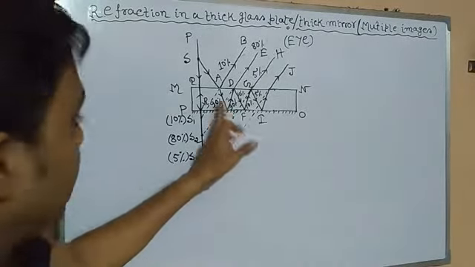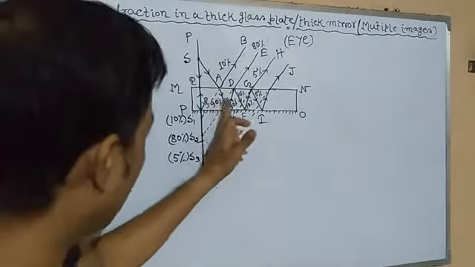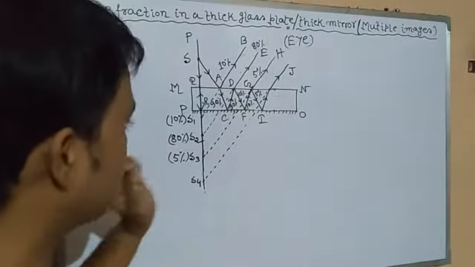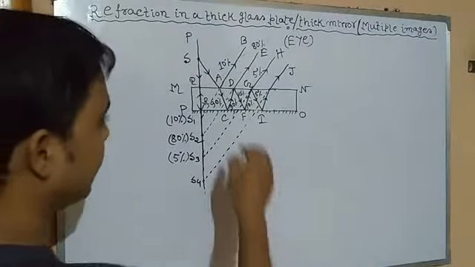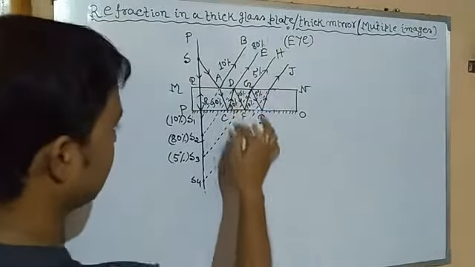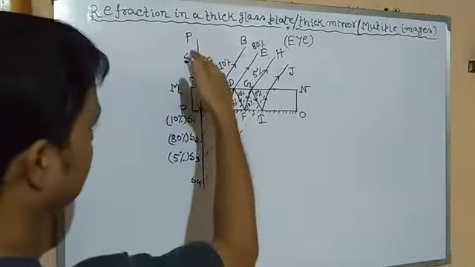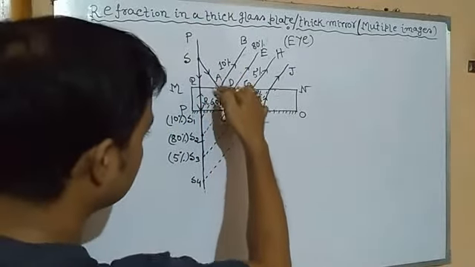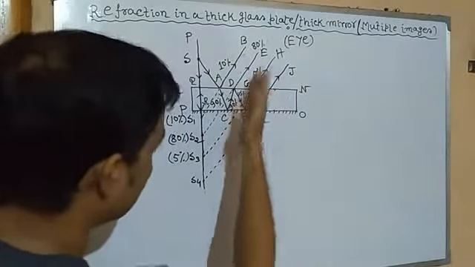Look at the intensity of the incident light. Among all these lights, the intensity of the incident light SE was maximum. Not only that, it suffered a strong first reflection.